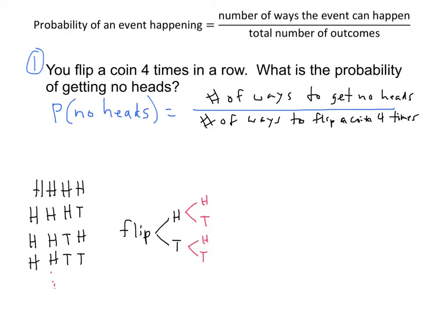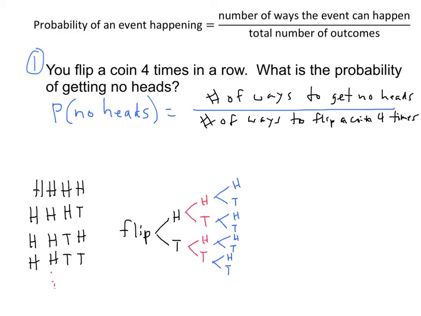Well, now let's do it a third time. We've got 4 outcomes now. Let's flip it a third time. Each of these is going to branch off to 2 more again. Heads, tails, heads, tails, heads, tails, heads, tails. It's getting kind of small here, but you guys get the idea, right?